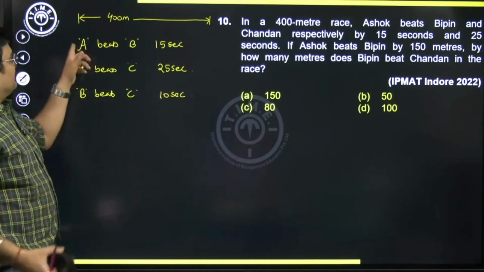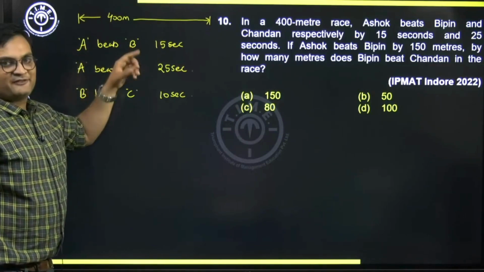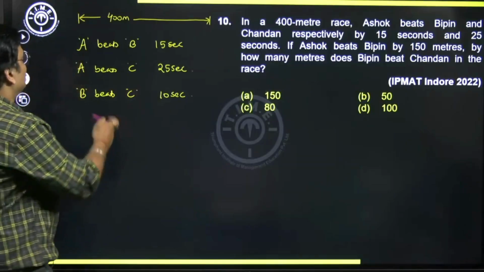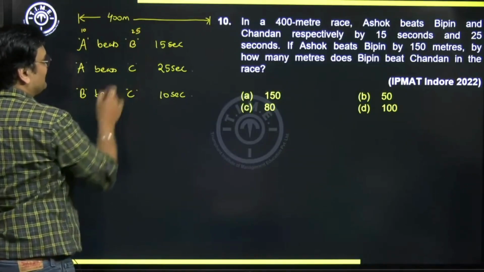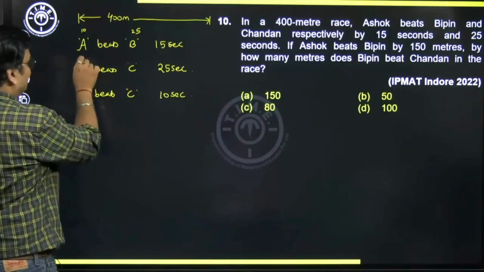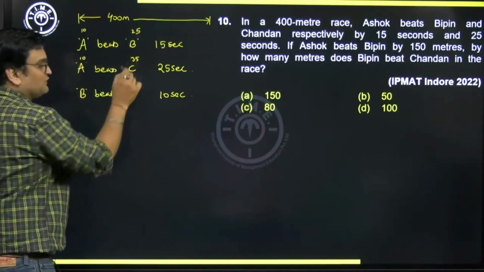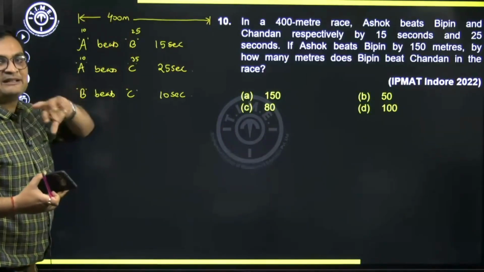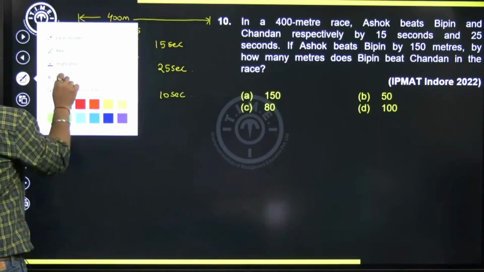Suppose A reached the finish line in 10 seconds. So if A is 10, B will reach in 15 seconds more, that means 25 seconds. If A is 10, C will reach in 25 seconds more, that means 35 seconds. So in the overall race, B is finishing in 25 seconds, and C is coming 10 seconds later. Hence, can we conclude this? B beats C by 10 seconds.